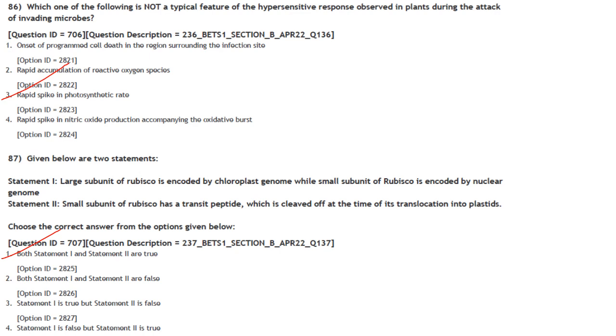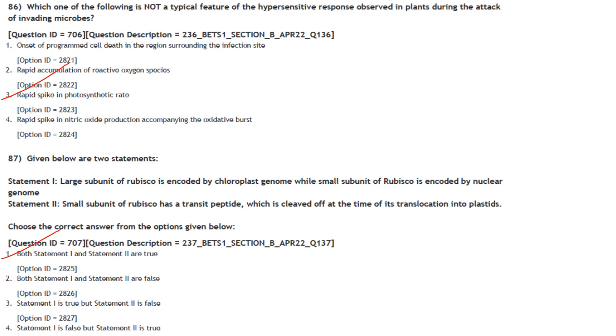Then, which one of the following is not a typical feature of the hypersensitive response observed in plants during the attack of invading microbes. So rapid spike in photosynthetic rate. Answer is option 3.